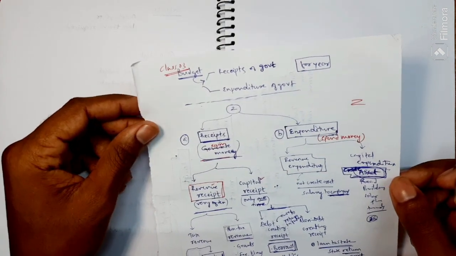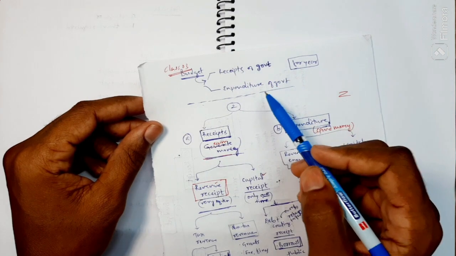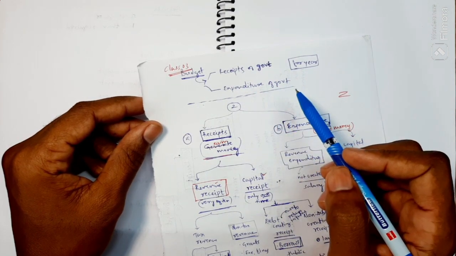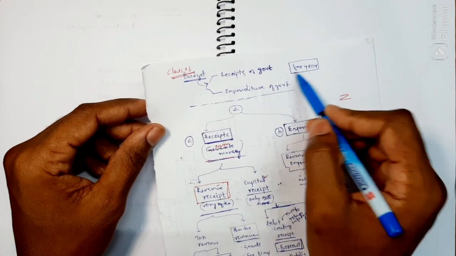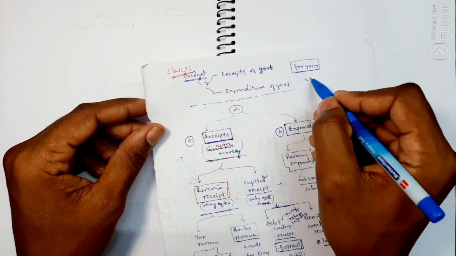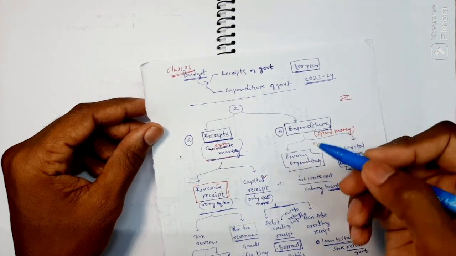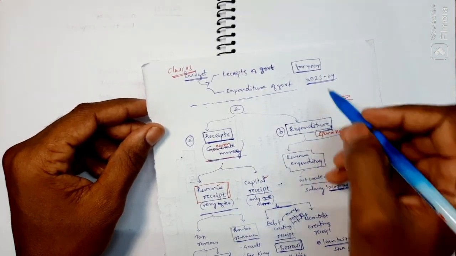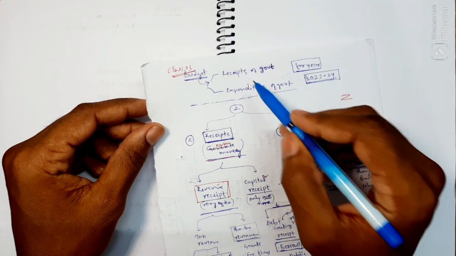I just introduced what is budget. Budget means the receipts of government and expenditure of the government, as you see now, for a year. Let's take an example, 2023 and 2024. This is the ongoing year. For this year, the government estimates the receipts.